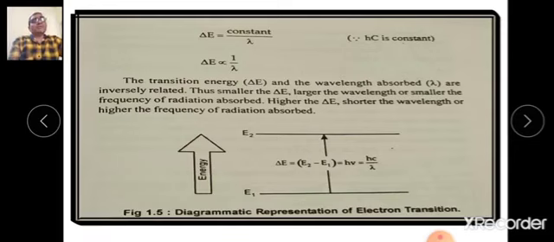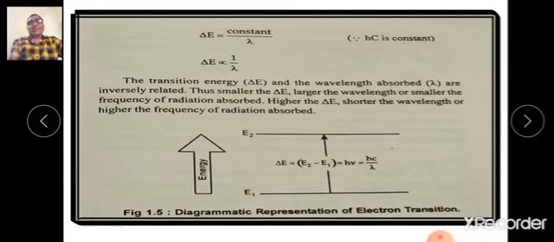Now in the diagram, the two energy levels are shown. The excitation from lower energy level, that is E1, to the higher energy level, is denoted by delta E, which is equal to the difference in these two energy levels, that is E2 minus E1, which is equal to the energy of photon h nu, which is equal to hc by lambda.